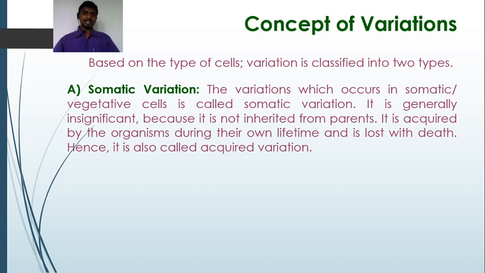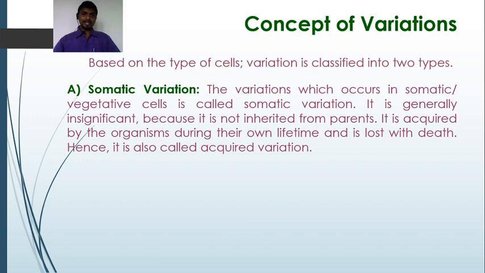When the variations occur in the somatic or vegetative cells, it is called somatic variation, and if they occur in the germinal cell, for example egg, sperm, such variations are referred to as germinal variation. Now, the first type we are going to discuss here is somatic variation. The variations which occur in somatic or vegetative cells are called somatic variation.